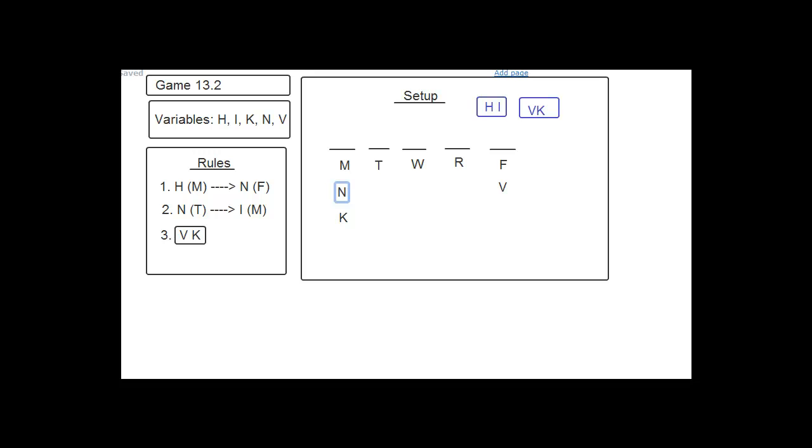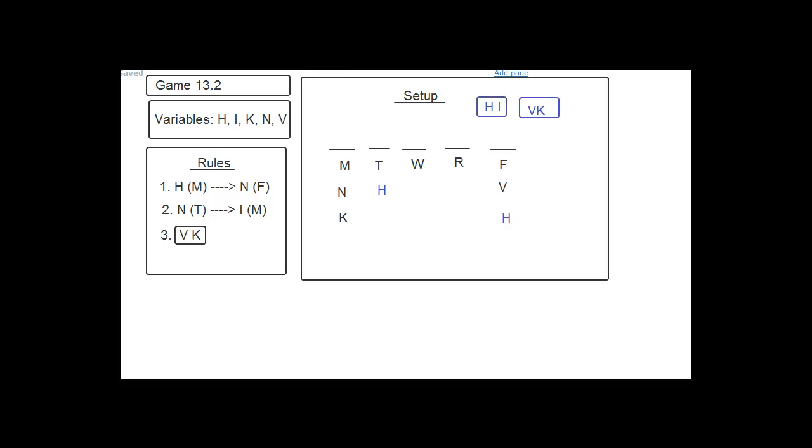But then the problem is that N is the person who's left over, and N would have to go on Monday. But we know that N can't go on Monday. Okay? So H actually cannot go on Tuesday. So the places where H can't go so far, I should actually leave these up here for the while I'm doing this question, so you can see the places that we've said H cannot go so far are on Friday and Tuesday. We know H can go on Monday.